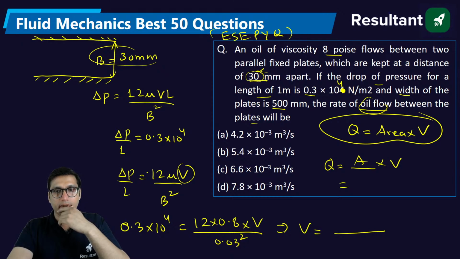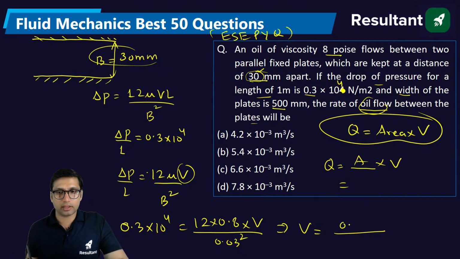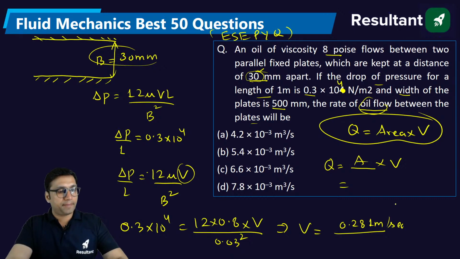Use your calculator, try to solve it and tell me the answer. The formula is correct. Everything is correct. You will get the velocity, which is 0.281. Solve it, you will get the velocity as 0.281 meter per second. Are you all getting this velocity by solving it?